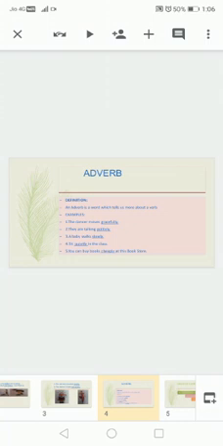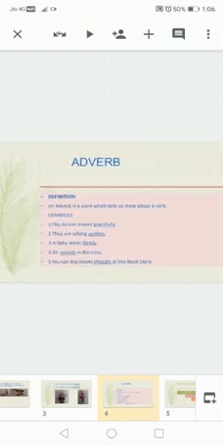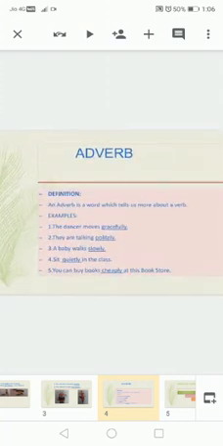They are talking. Talking is a verb, but how are they talking? Politely. A baby walks slowly. The baby is walking, but how is the baby walking? Slowly. Next is sit quietly in the class. Sitting is an action, but how do we have to sit? Quietly. Next is you can buy books cheaply at the store.